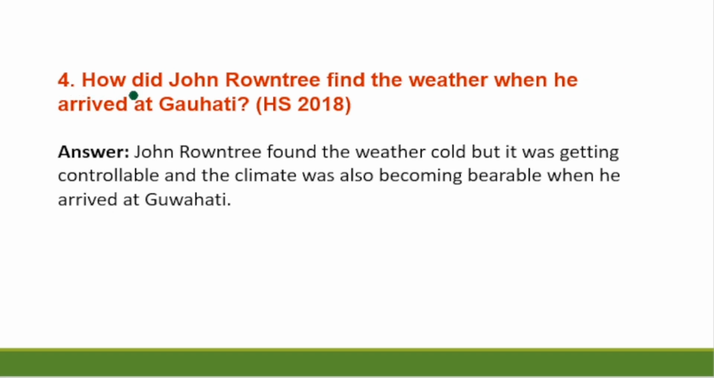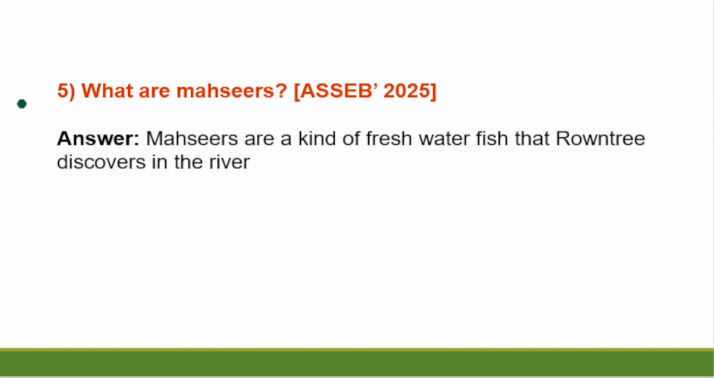Question number 4. How did John Rountree find the weather when he arrived at Guwahati? Answer. John Rountree found the weather cold, but it was getting controllable and the climate was also becoming bearable when he arrived at Guwahati. Question number 5. What are memoirs? Answer. Memoirs are a kind of freshwater fish that Rountree discovers in the river.